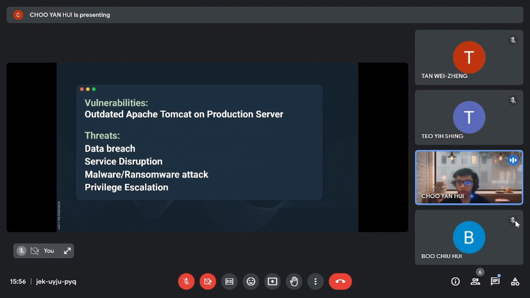To demonstrate the potential impact of this vulnerability, we attempted to exploit the outdated Apache Tomcat server. We used Metasploit, a popular penetration testing tool, to launch a remote code execution exploit against the vulnerable server. The exploit was successful and we gained remote access to the server with administrative privileges.